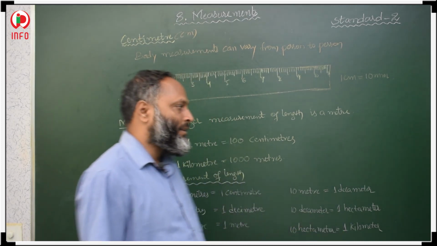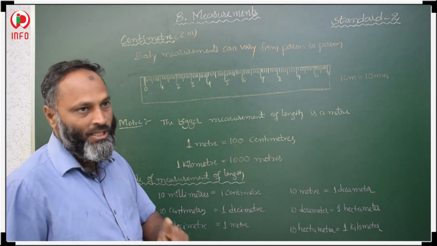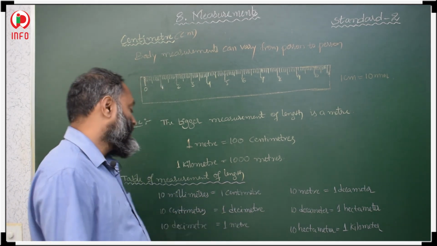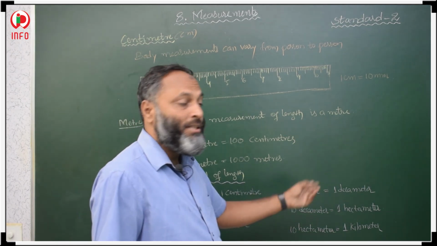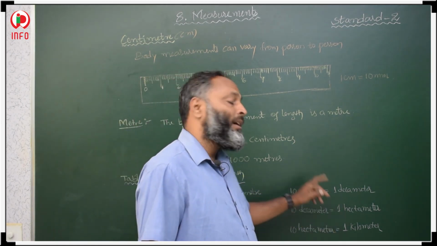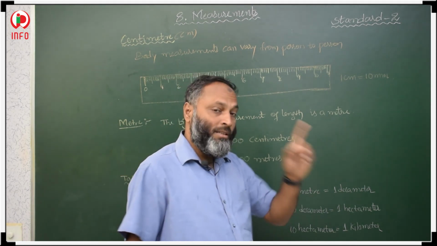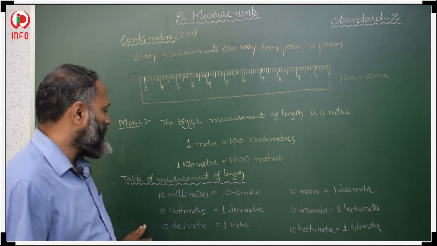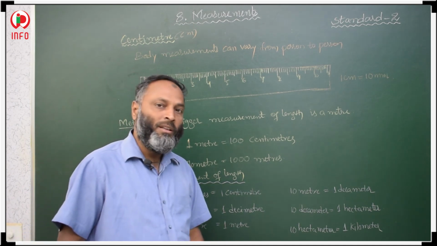So this is the table: 10 millimeters is 1 centimeter, 10 centimeters 1 decimeter, 10 decimeters 1 meter, 10 meters 1 decameter, 10 decameters 1 hectometer, 10 hectometers 1 kilometer. These are the standard units to measure the length of objects.